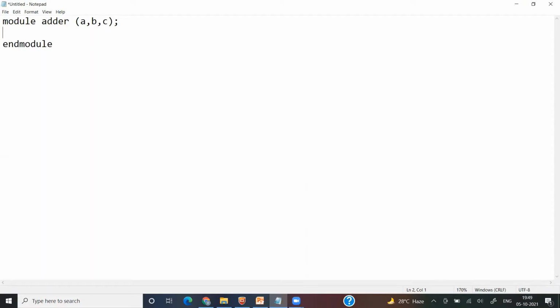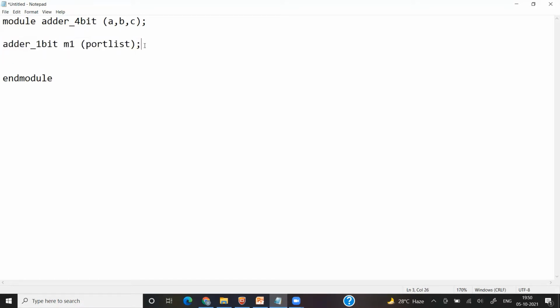What you can do is only instantiate another module. Let's say I am designing a 4-bit adder. Here, I can instantiate the 1-bit full adder 4 times. This is my original 1-bit full adder module name, then the instantiation name, then the port list. You have to write the port list yourself.